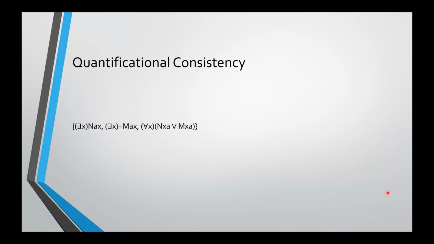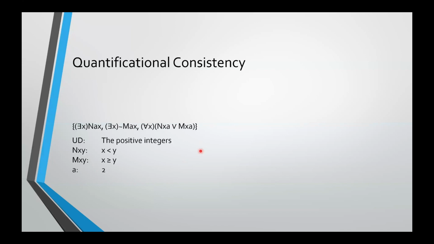So here's an example of constructing an interpretation that shows that a set is quantificationally consistent. We'll take this set with these three sentences. We'll give an interpretation on which all of them are true. We'll use a simple mathematical example for this. So the universe of discourse is positive integers. We'll interpret n as meaning that x is less than y, and m as x is greater than or equal to y, and then a will be the number 2.